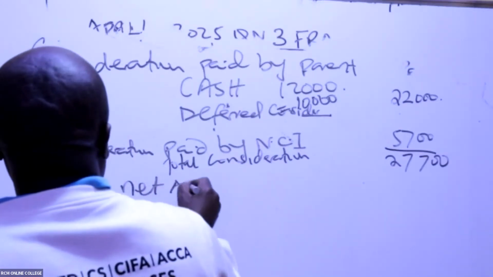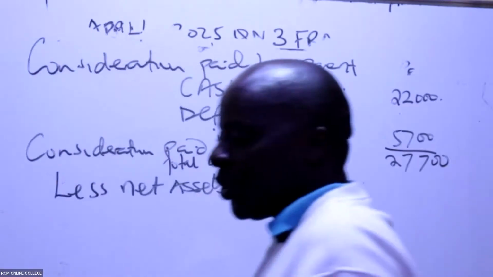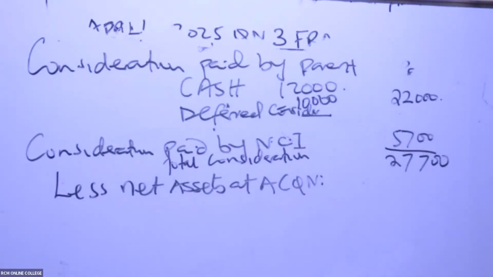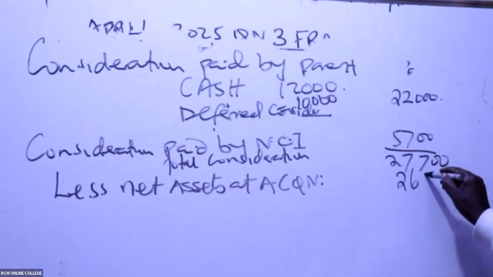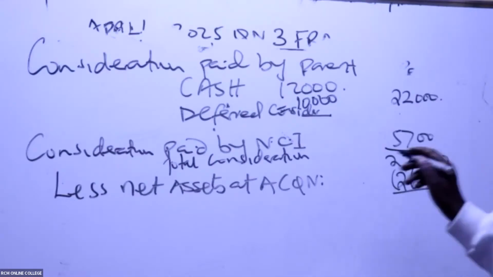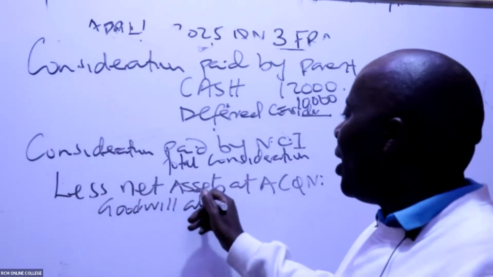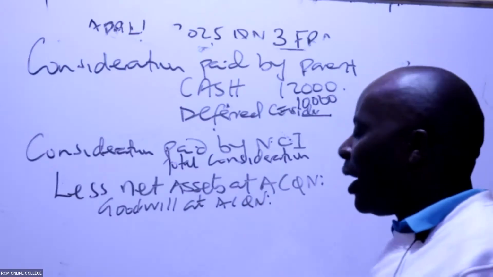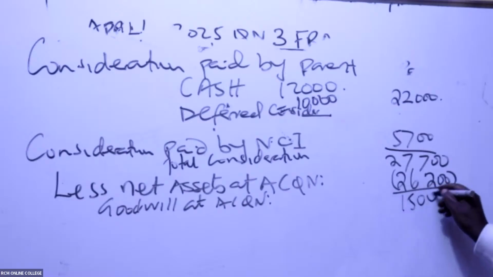We less net assets at acquisition. Are you able to see the net assets at acquisition, ladies and gentlemen? Remember that table we did? That table we did, it had net assets 26,200. So subtract this, my good students, to give me goodwill at acquisition. How much do we have there? If you take this and this, the premium over and above that we paid is 1,500.